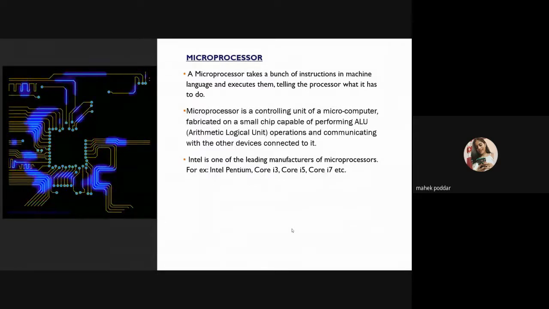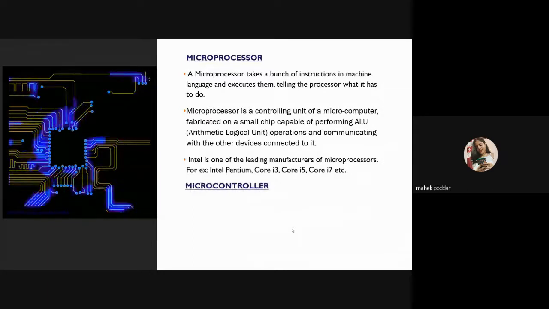Microprocessors help to do everything from controlling elevators to searching the web. Everything a computer does is described by instructions of the computer program, and the microprocessor carries out these instructions many millions of times a second. Now we got to know about the microprocessor. So next one is the microcontroller.